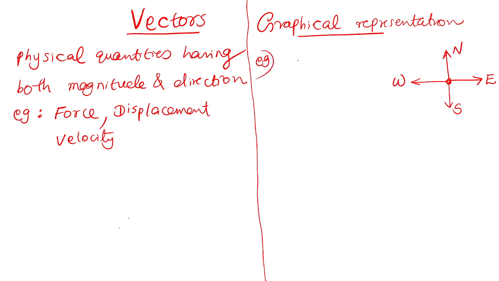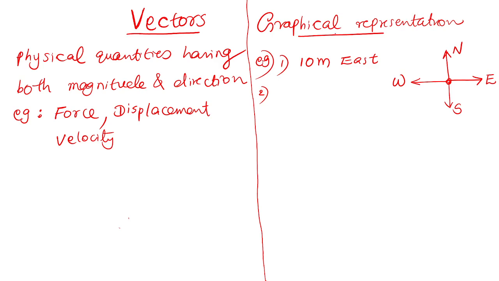A person has traveled 10 meter towards east direction. It's a vector quantity, right? Three persons are there, they are starting from the same point.